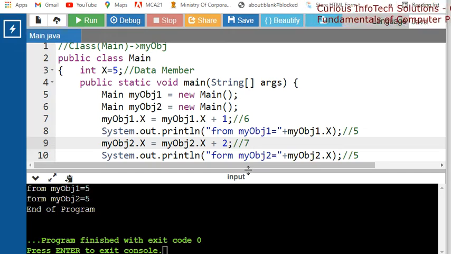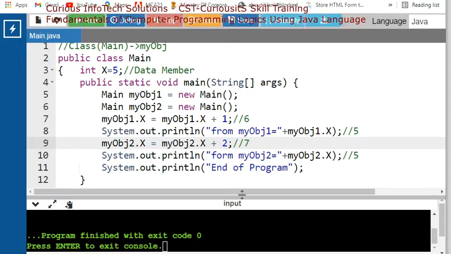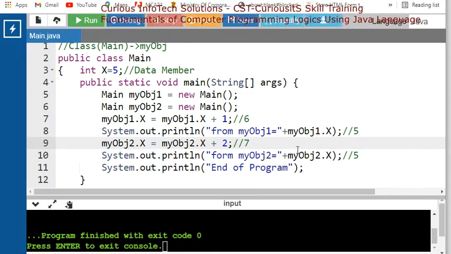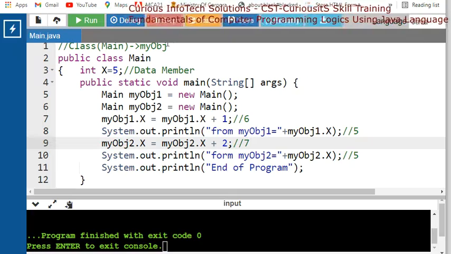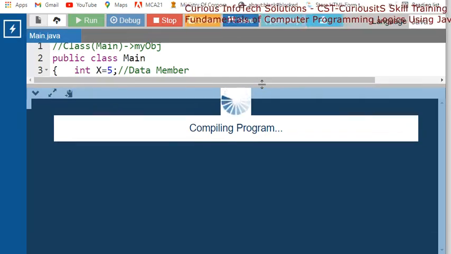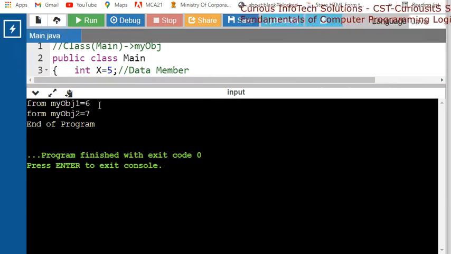This is what I need, as we want to change in the object only. So here we will get 5, and then 6 and 7, and the end of the program. So as we change, we should get this concept as object 1 is 6 and object 2 is 7, and the end of the object is there.